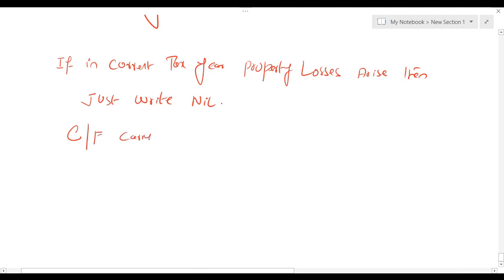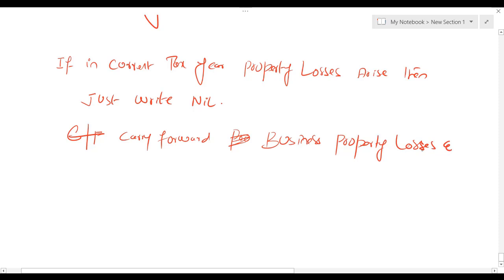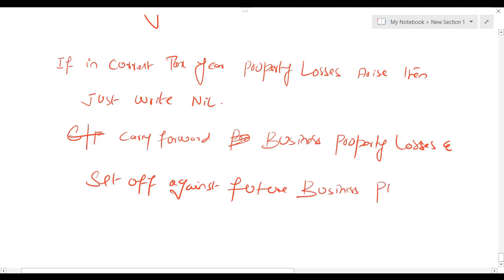Simply carry forward business property losses and set off against future business property profit.